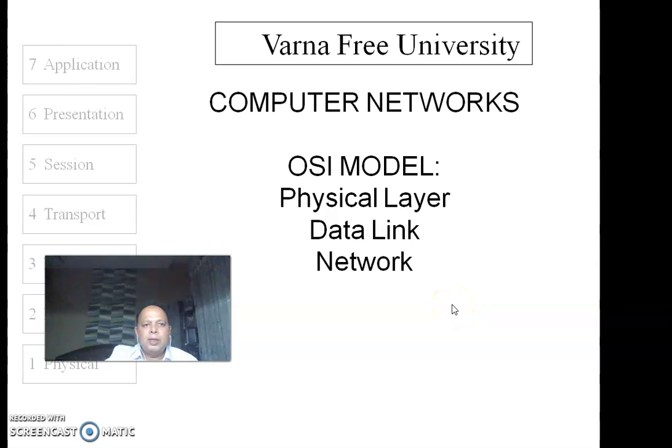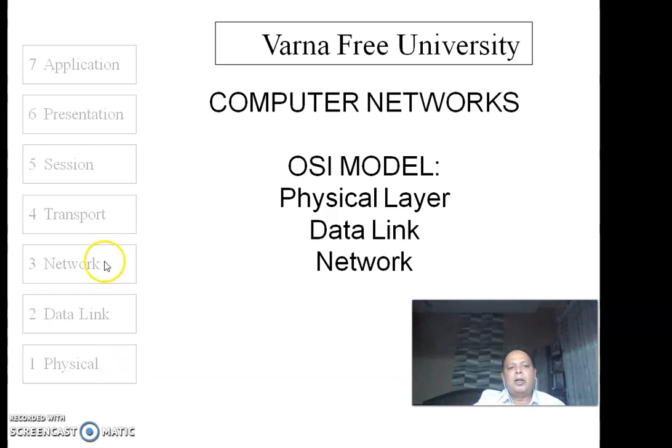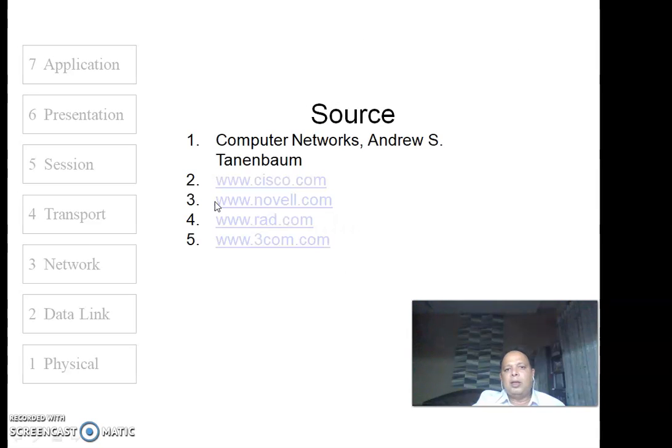As we have seen, there are 7 layers in the OSI model. It starts with the physical layer, data link layer, network, transport, session, presentation, and application. So it's a 7-layer model. Now we'll see one by one the details of all these layers, but at the outset I would like to